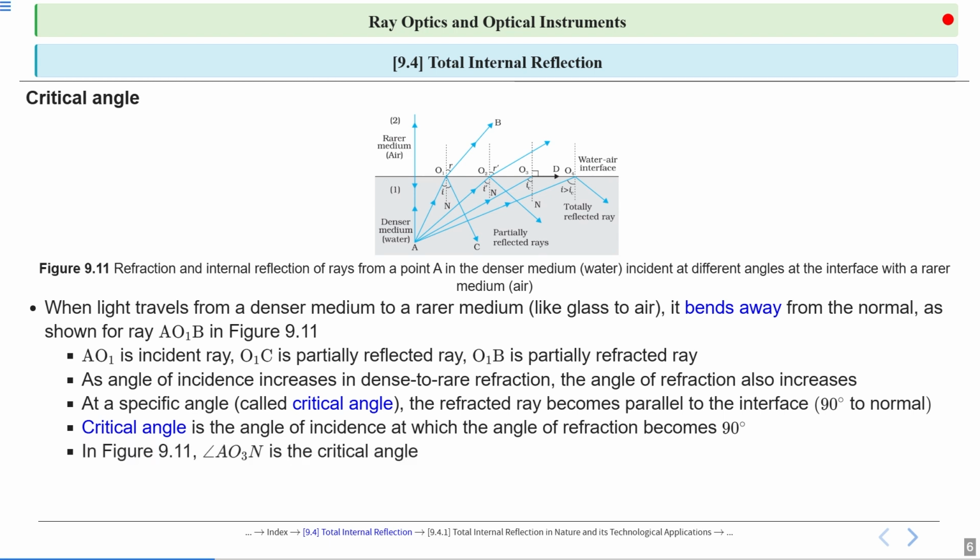In figure 9.11, angle AO3N, this one, IC, is the critical angle. You know, the critical angle is the angle of incidence in the denser medium for which the angle of refraction in the rarer medium is 90 degrees.